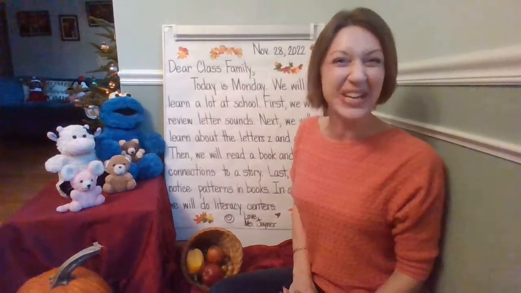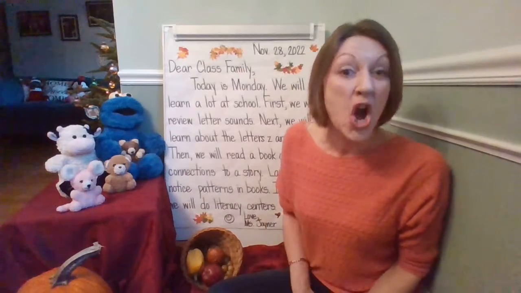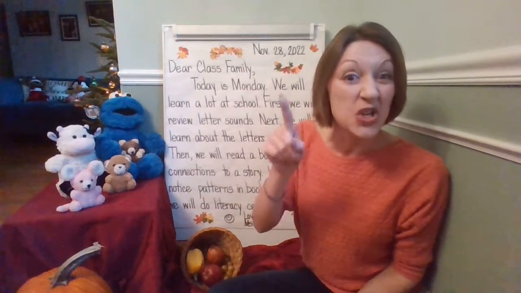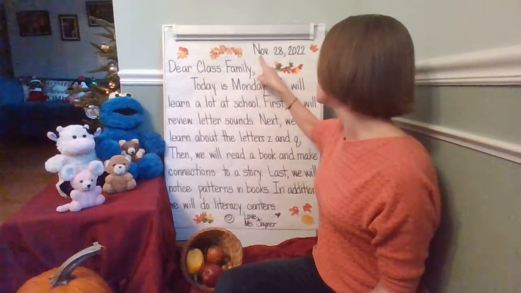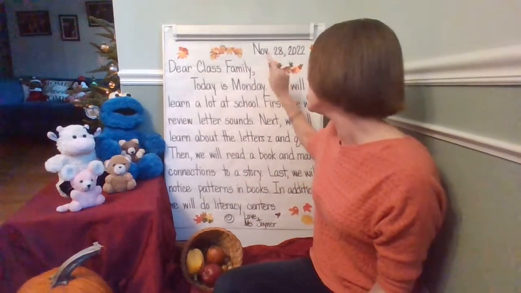All right, class family, let's go ahead and look back and reread the message. Remember, good readers read things again. It's called rereading. They do this so their brain can understand the words that are on the page or the words that are in a book. Are you ready to reread? Use your finger to point. Let's start under this abbreviation for the month. I see a capital letter N, then an O-V, period.